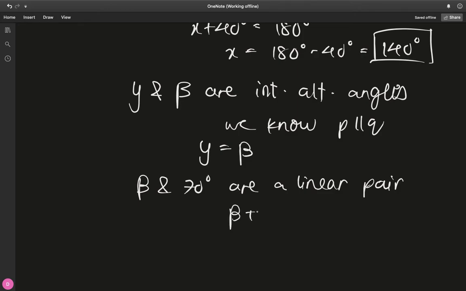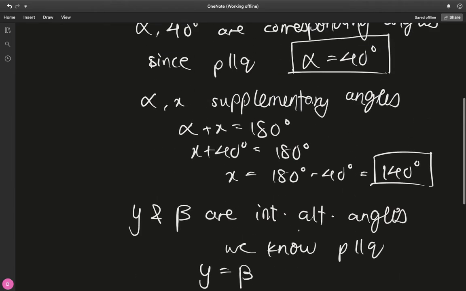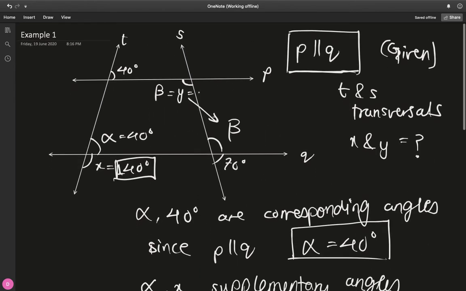So they must sum to 180 degrees, which is the total angular sum of that entire line. So this means beta is 110 degrees. And since y is equal to beta, y is also 110 degrees. So we solved it. X is 140 degrees. Y is 110 degrees. We solved the problem.